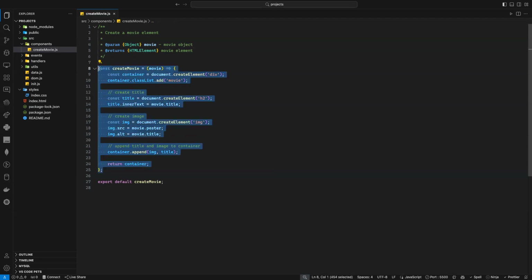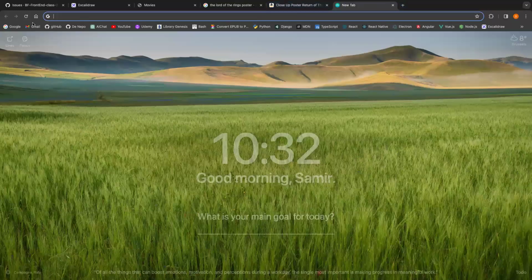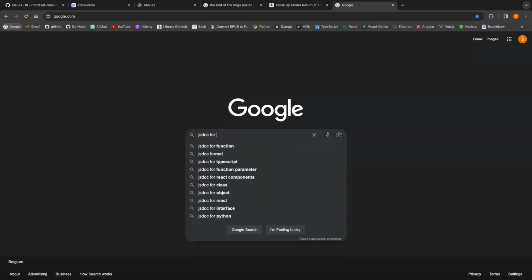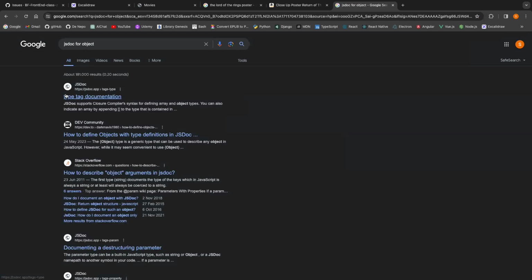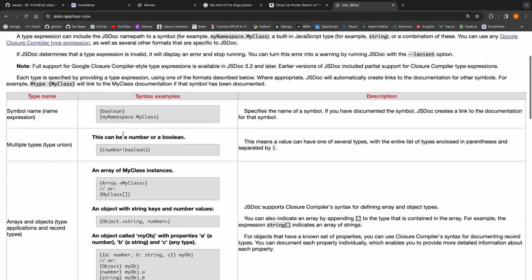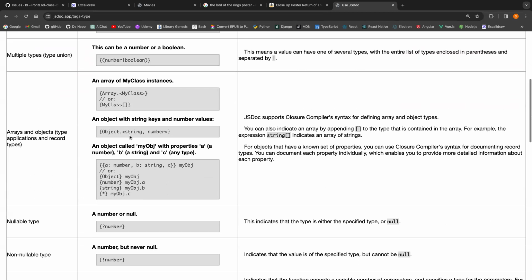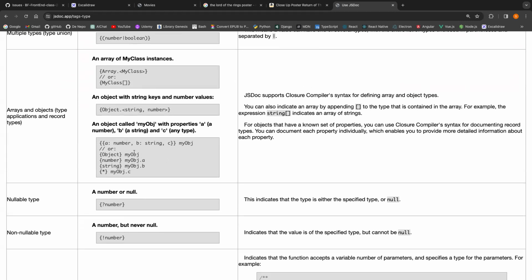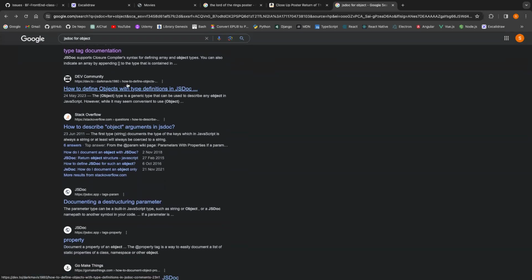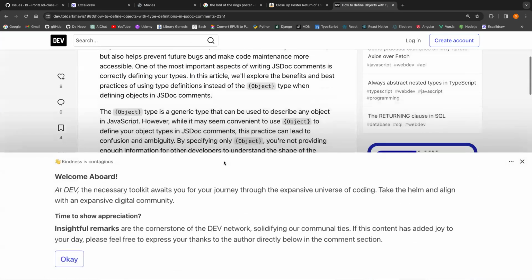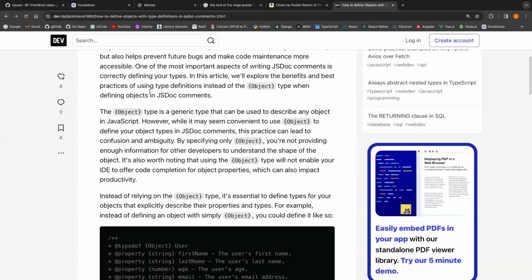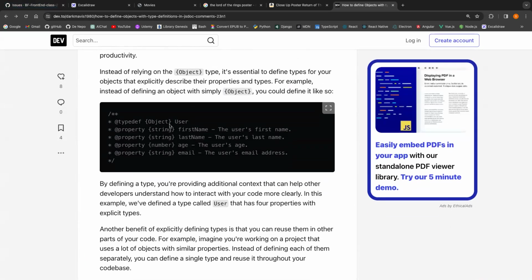Let's test it. Let's just search here JSDoc for object. Tag documentation. Yeah, I can pass all my data actually like that. So see what's the type. How to define object with type JSDoc? Oh, no. So here is just telling me object only. Yeah, but for the object, I can just say type. If I pass the object here, I can pass the property as well if I want to like that.